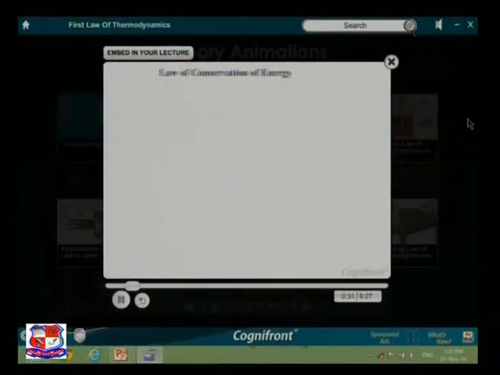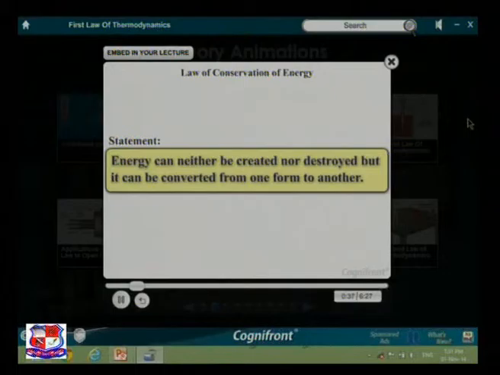Friends, we all know the law of conservation of energy. It states that energy can neither be created nor destroyed, but it can be converted from one form to another.